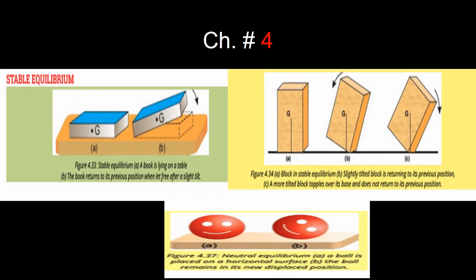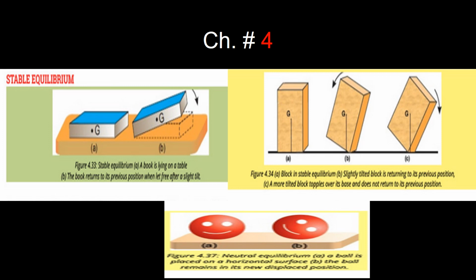Here in this slide, all three states of equilibrium are given. The first is stable equilibrium. A book lying on its flat surface on the table is in stable equilibrium. You can see that when this book is slightly tilted, its center of gravity becomes a little higher than the previous position, but it comes back to the original position again.